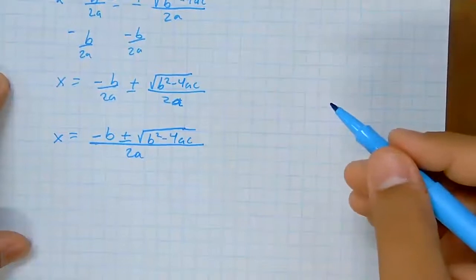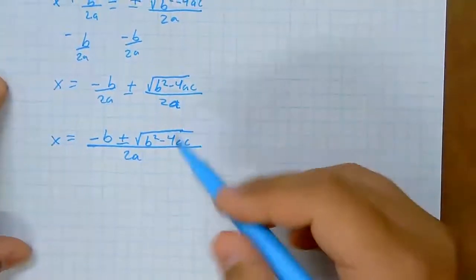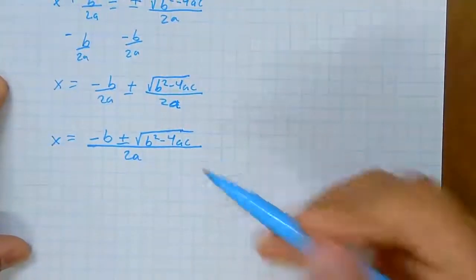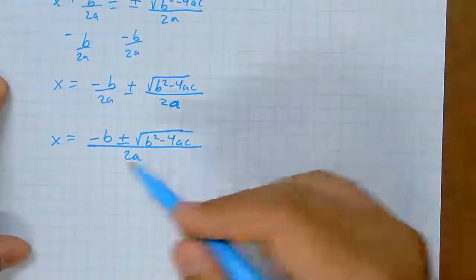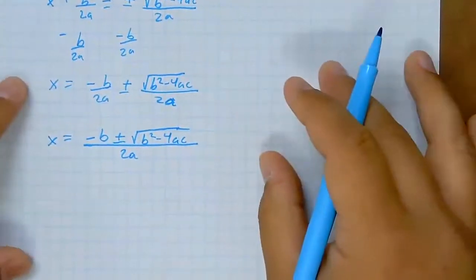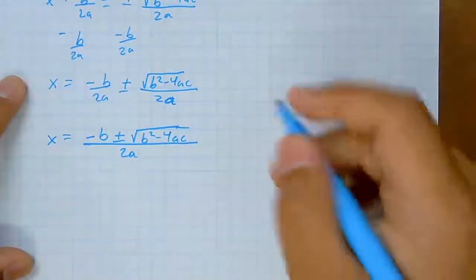Okay. Now this seems like a pretty complicated formula. Why would this be helpful? Okay. What it means is that we no longer have to complete the square. Instead, if we know A, B, and C, we can go straight into this equation, into this formula, I mean.